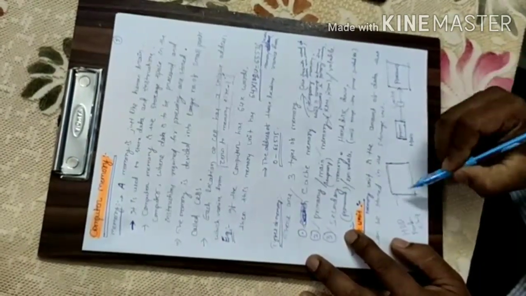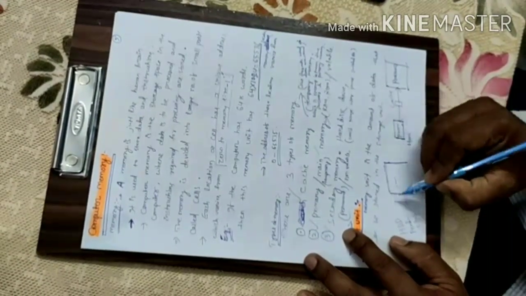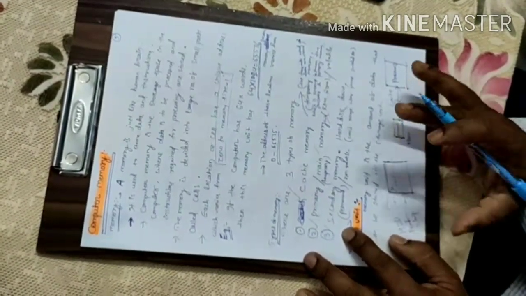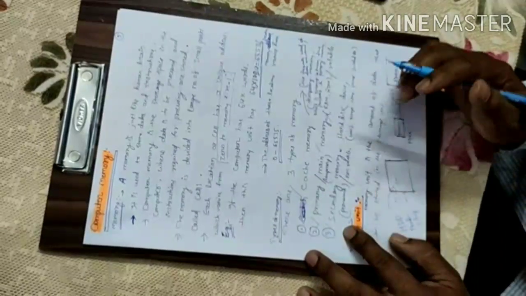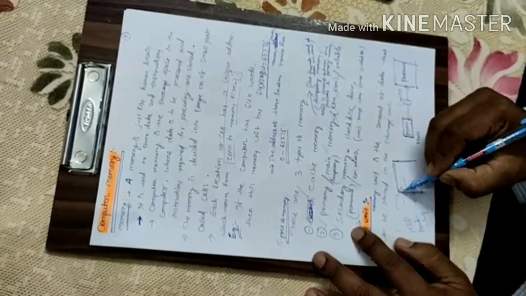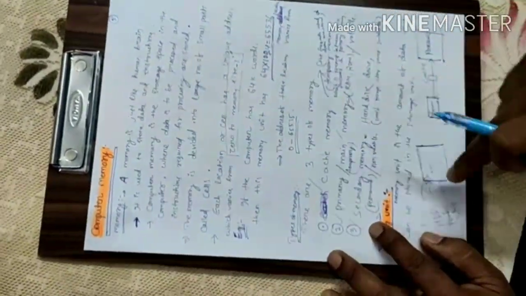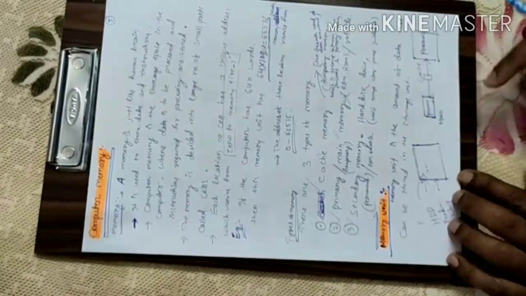What is non-volatile in nature? Non-volatile means the data will remain as it is. That means it won't be erased when the power supply is off. So secondary memory is permanent memory and non-volatile memory.